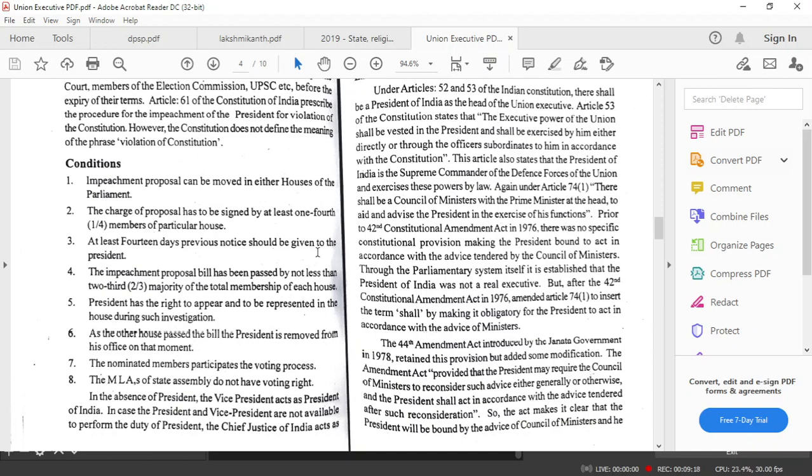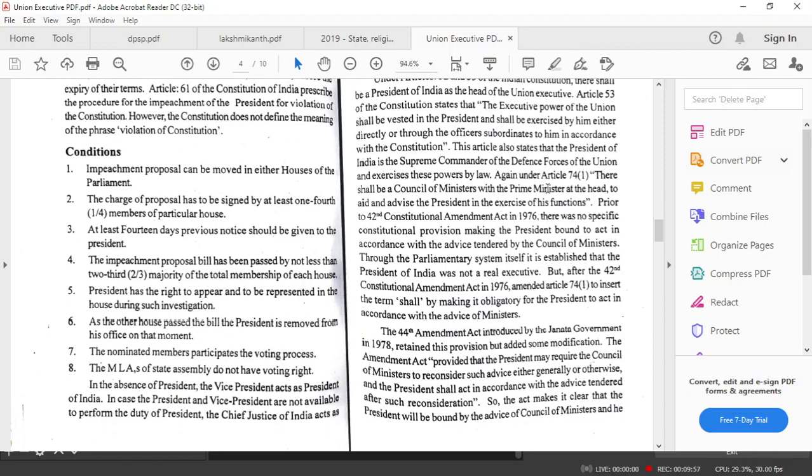If the office falls vacant by resignation, removal, death, or any other reason, then the election to the presidential office should be held within 6 months from the date of occurrence of the vacancy. Until the new election is conducted and the new president takes charge of the office, the vice president will act as the president. And in case the office of the vice president is vacant, the Chief Justice of India would be in charge of the office.